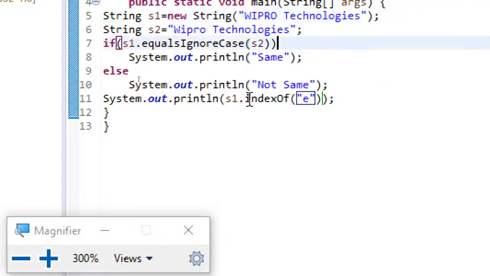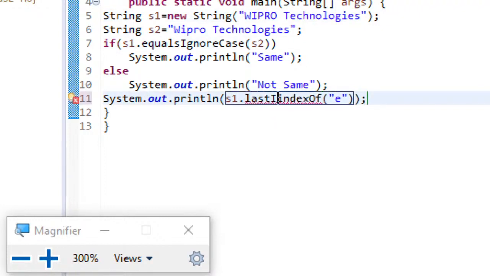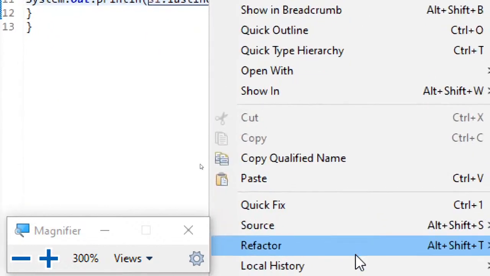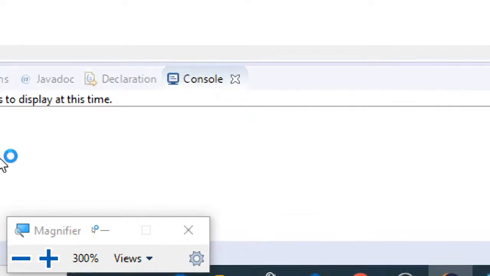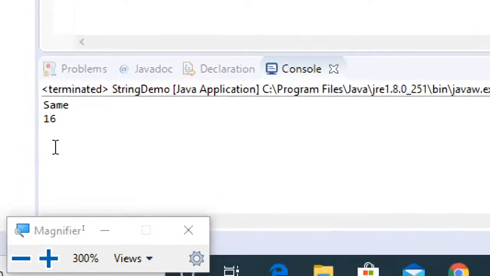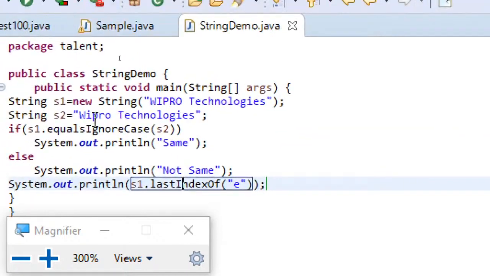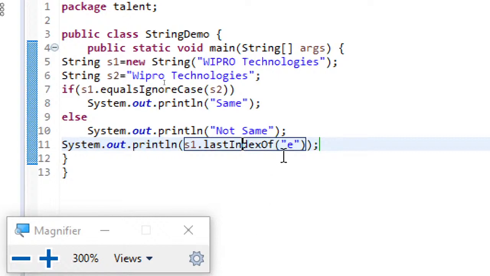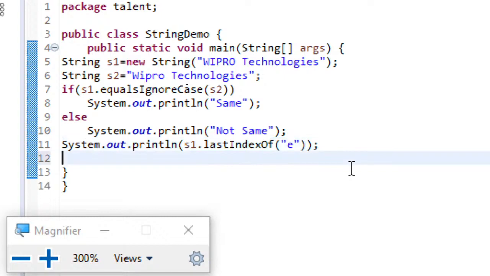So if I want the last one, then I have another method called lastIndexOf. So indexOf will return the first occurrence of the character or string which you are searching for, whereas lastIndexOf will return the last occurrence of that character or string. So here you can see 16. You can just count it and check. There's no mistake. This is one more method.